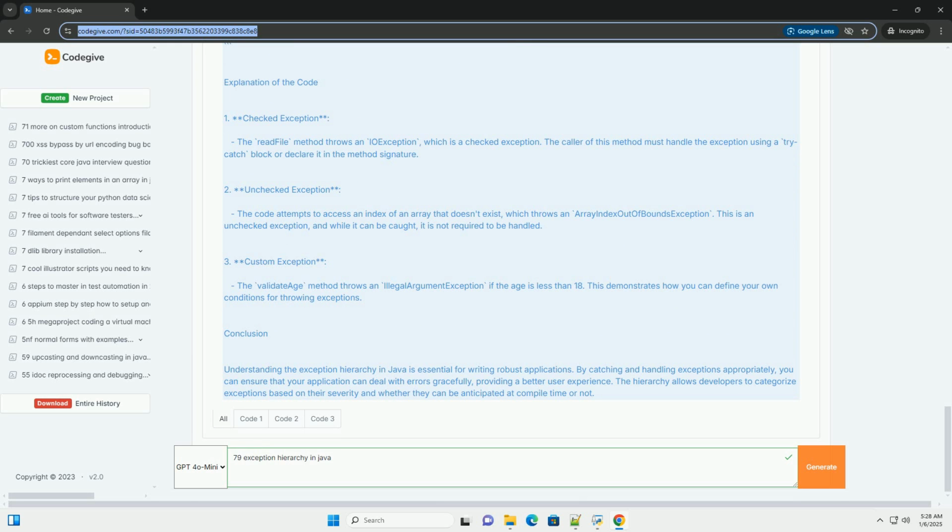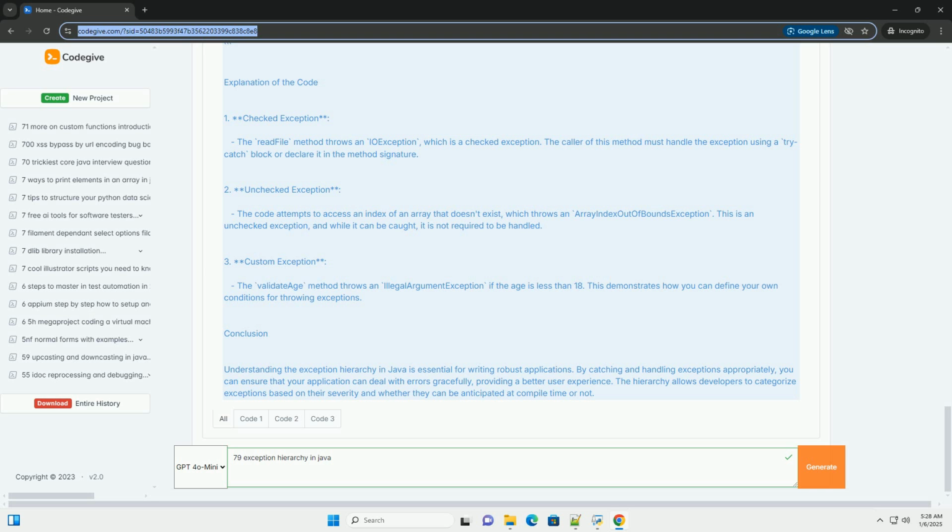Unchecked exceptions, exceptions that are not checked at compile time. These include RuntimeException, the base class for exceptions that can be thrown during the normal operation of the Java Virtual Machine. Examples include NullPointerException, ArrayIndexOutOfBoundsException. Other unchecked exceptions, these are exceptions that do not extend RuntimeException, such as IllegalArgumentException.